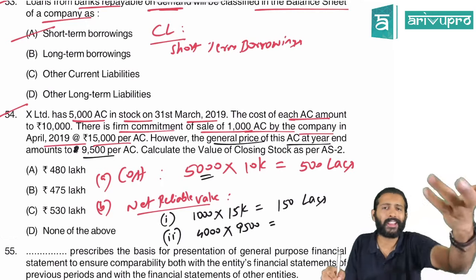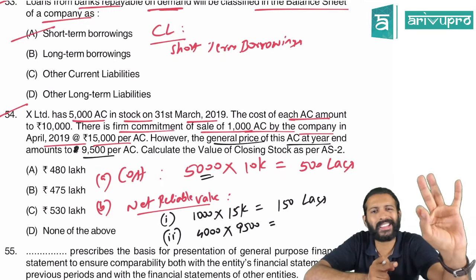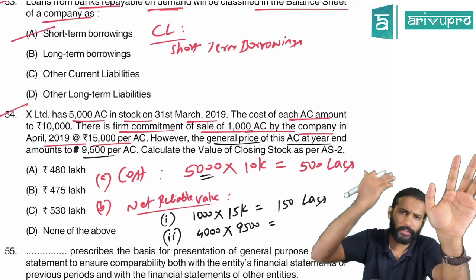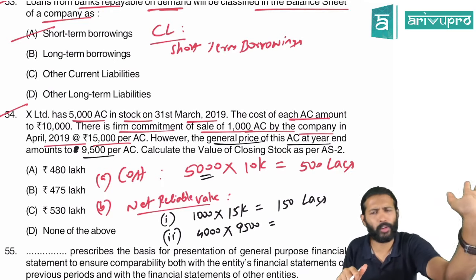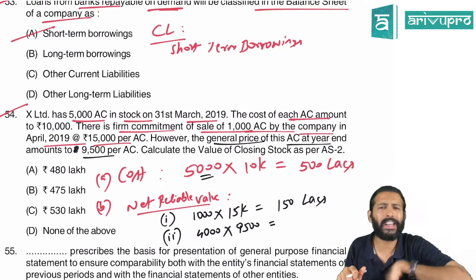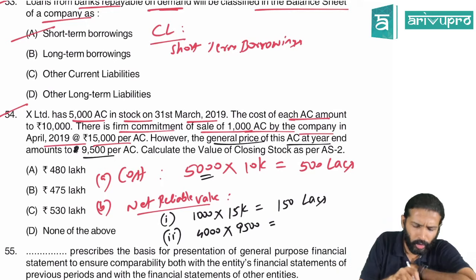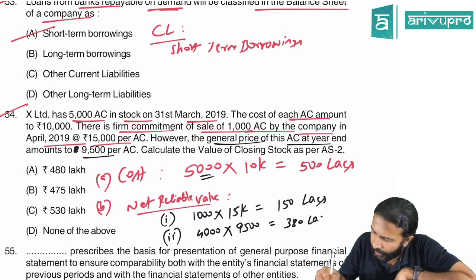Net realizable value is nothing but estimated selling price minus estimated selling cost minus further completion cost, if any. Further completion cost they have not given, so we can ignore. Selling expense also they have not given, so we can ignore. We only need to take the sale value. So 4,000 into 9,500 gives 380 lakhs.